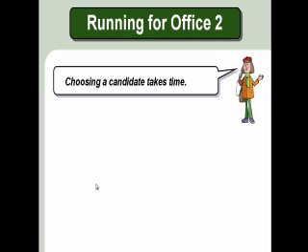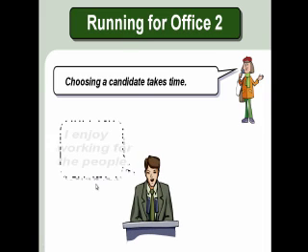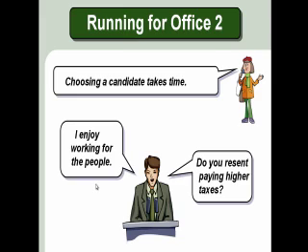A couple more examples. Choosing a candidate takes time. And let me point out the gerunds here. Choosing a candidate, that's the subject of our sentence. I enjoy working for the people. Okay, working in that case is not acting as a verb, it's acting as the object of our sentence. Do you resent paying higher taxes? Again, paying is not the verb, it is the gerund that is being used as an object there.